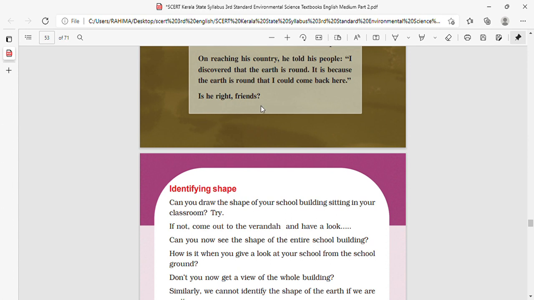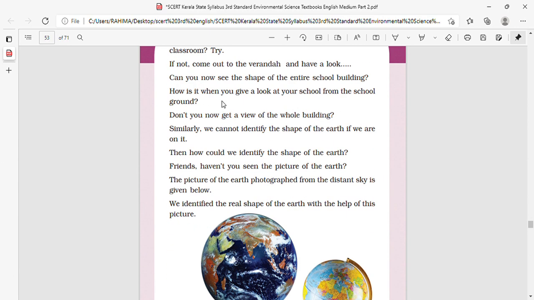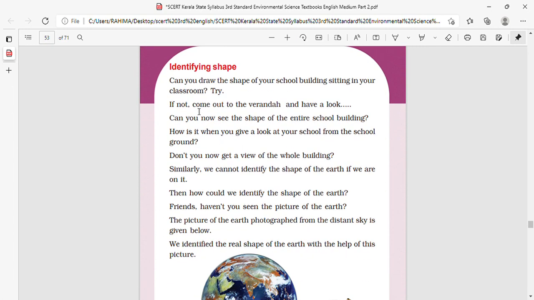Is he right, friends? Yes, he is right. Because we already know that the earth is round. Identifying shape. Can you draw the shape of your school building sitting in your classroom? Try. അതായത് ക്ലാസ് റൂമിൽ ഇരുന്നിട്ട് തന്നെ നിങ്ങളുടെ സ്കൂളിന്റെ ഷേപ്പ് നിങ്ങൾക്ക് വരയ്ക്കാൻ പറ്റുമോ എന്ന് ചോദിക്കാം.